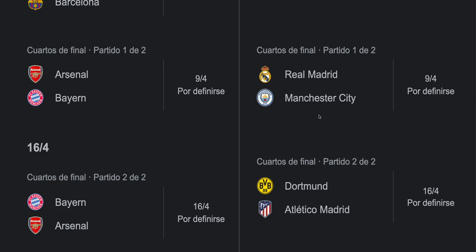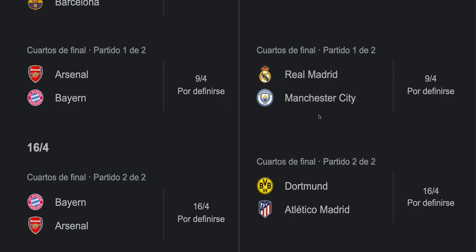Real Madrid defeated Manchester City. And remember that these two teams are the two last champion teams. At this moment, Manchester City is the reigning champion team, and in my opinion, the champion of this tournament this year will come from this series.